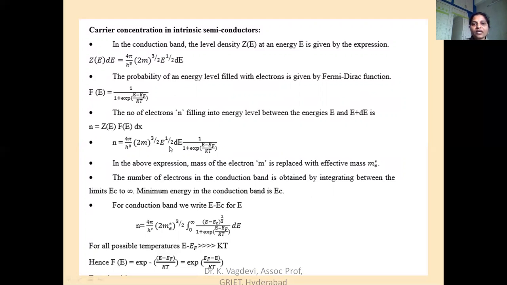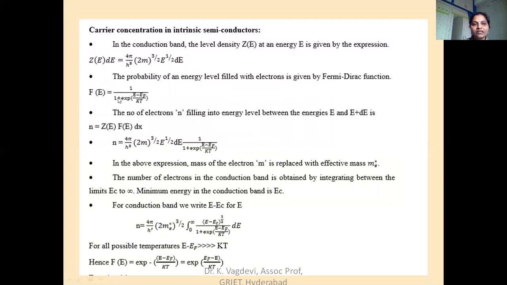And f(E) in this expression is nothing but the Fermi-Dirac distribution function, because electrons are fermions, which obey Pauli's principle. So we have to use the Fermi-Dirac distribution, which is given by f(E) equals 1 by 1 plus e to the power of (E minus EF) by kBT. These two expressions we have to keep in mind before deriving the carrier concentration in intrinsic semiconductor. So Z(E) is given by this expression, and f(E) is given by this expression.